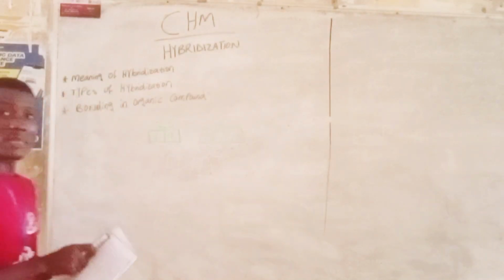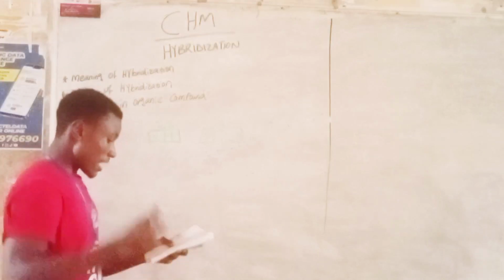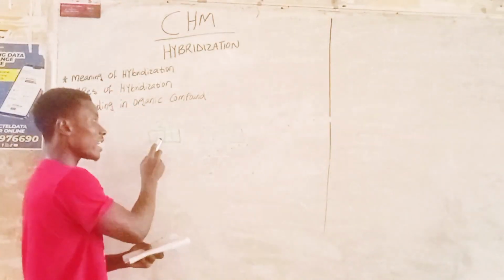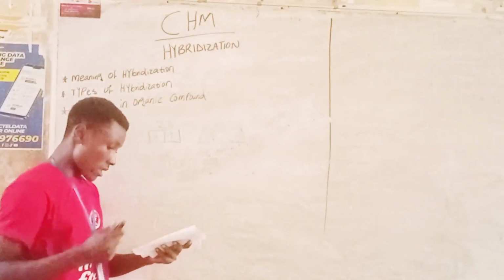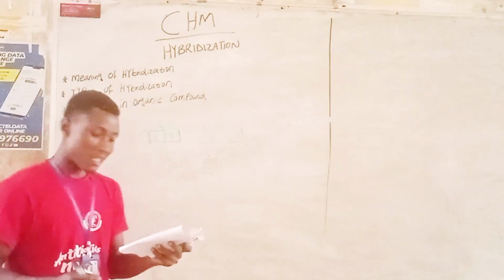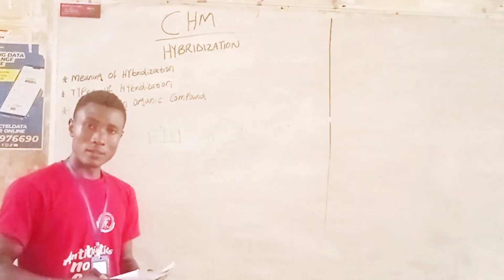But what is going to happen here is that in the case of excitation, the SP2 hybrid orbital is formed when 1 electron in the 2s orbital mixes or blends with electrons in the 2p orbital, thereby leaving 1 electron unreactive.